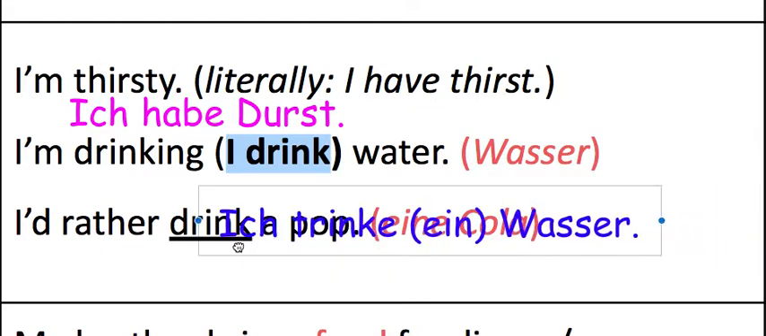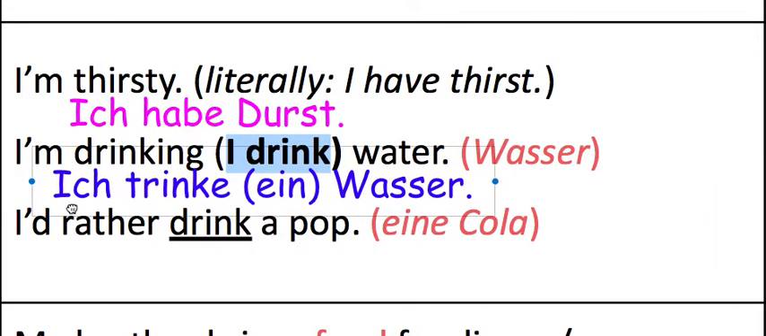I'm drinking water in German. You just say Ich trinke Wasser. If you would like to say I'm drinking a water or I drink a water, you would just put ein. Ich trinke ein Wasser.